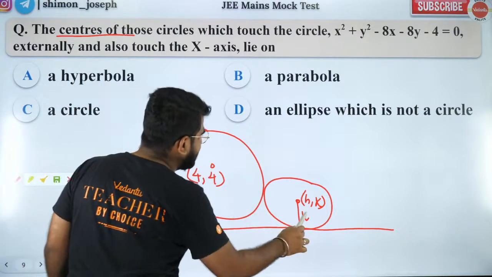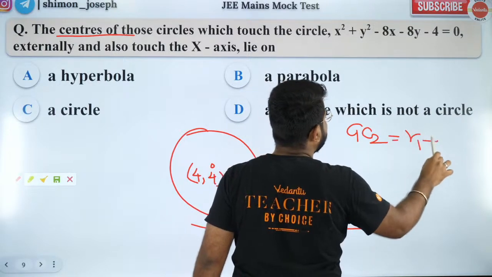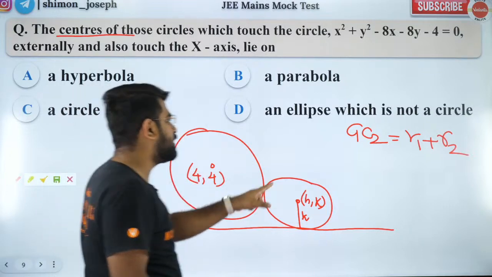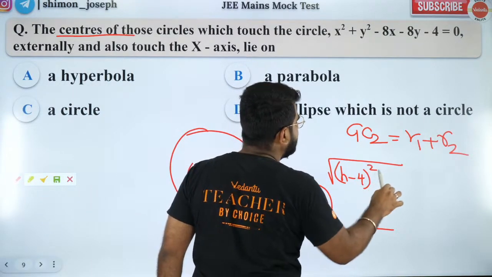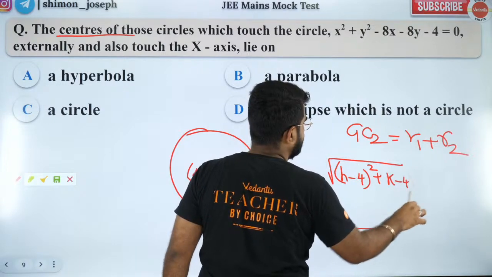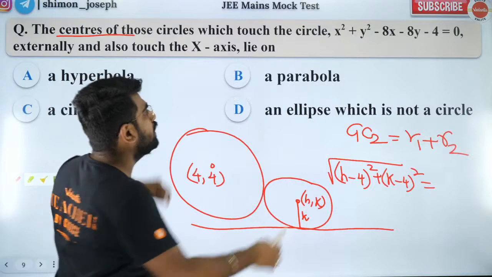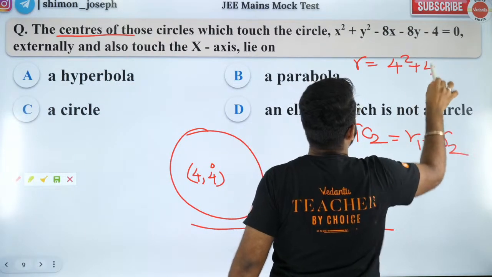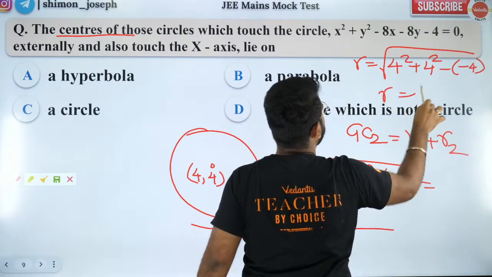Now, if they touch externally, the condition is C1C2 equals R1 plus R2. That is, the distance between centers is nothing but the sum of the radii. What is the radius of the first circle? The radius of the first circle is the square root of 4 squared plus 4 squared minus (-4)... so that's going to be equal to 6.